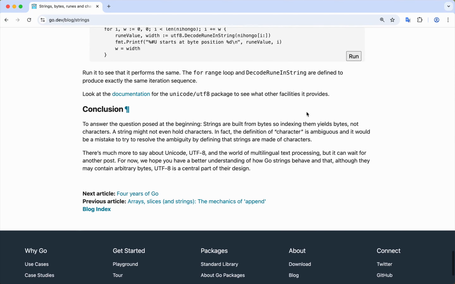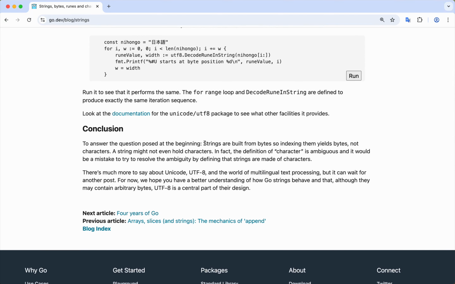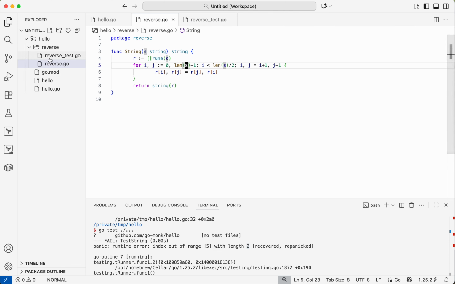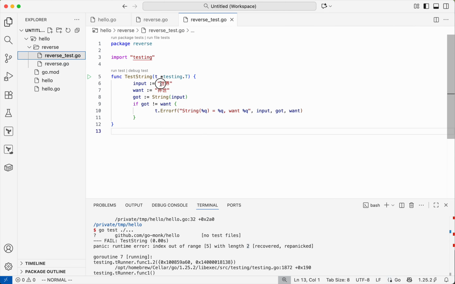But for our purposes, I think it's enough to say that when you index strings, they yield bytes, not characters. And this string has 2 characters, but it has 5 bytes.